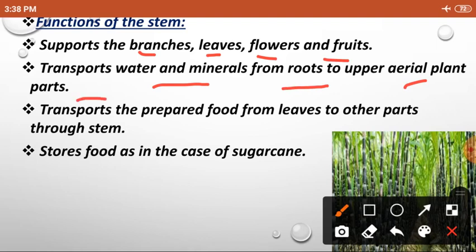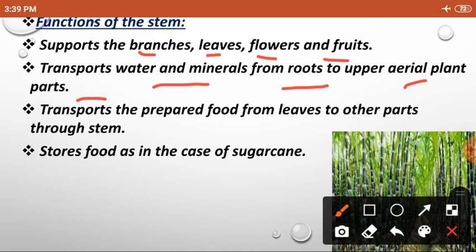We already studied the functions of root system. What is the function of root system? It searches for water and minerals under the soil. That water and minerals should be passed to other parts of the plant, and this is done by the stem. So this is the function of the stem. Water and minerals are collected by the roots from the soil, and they must reach the other parts of the plant.